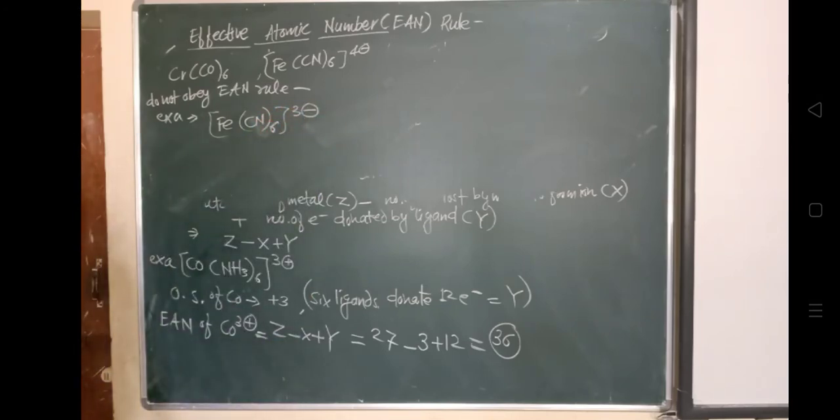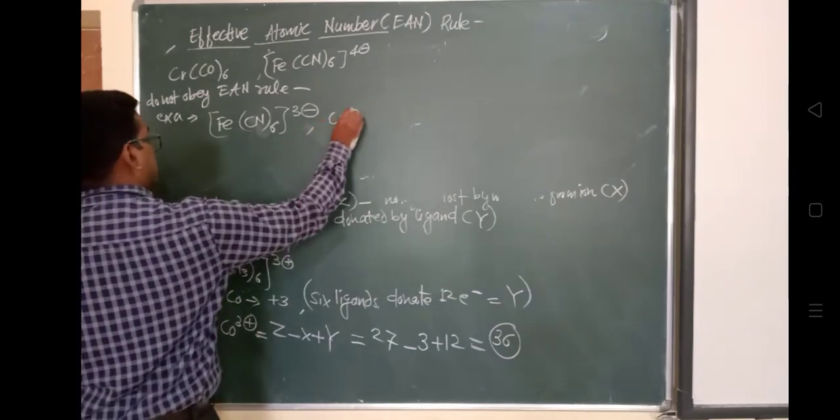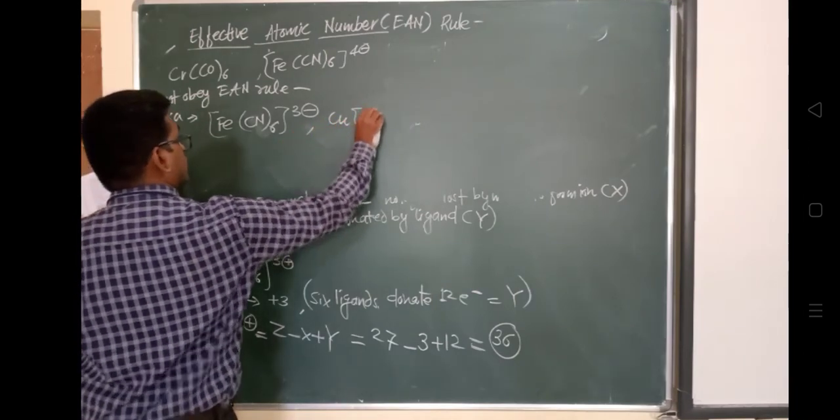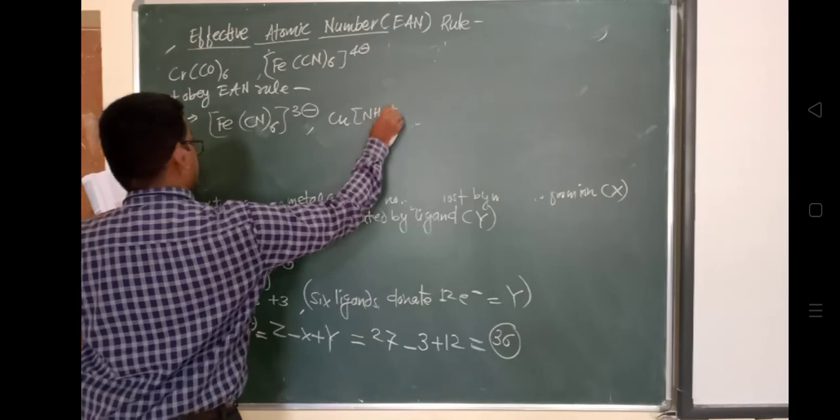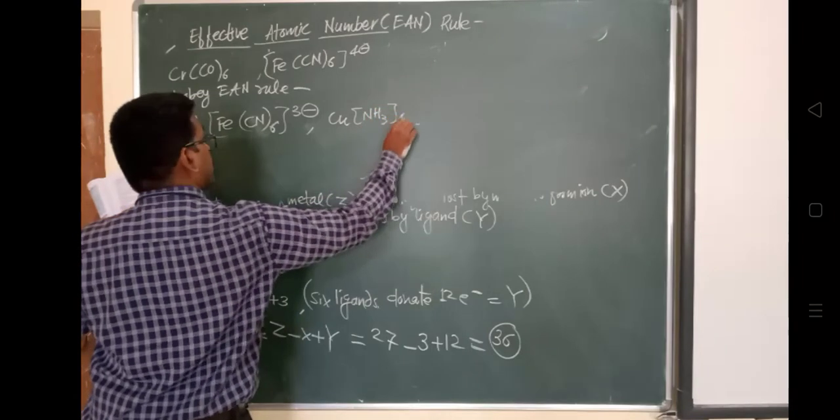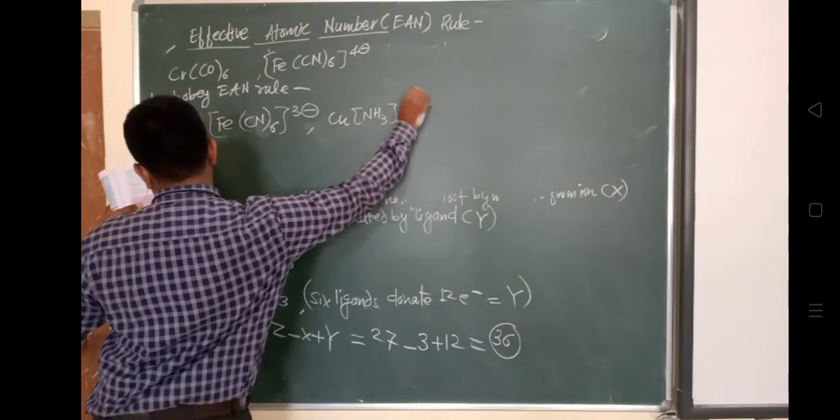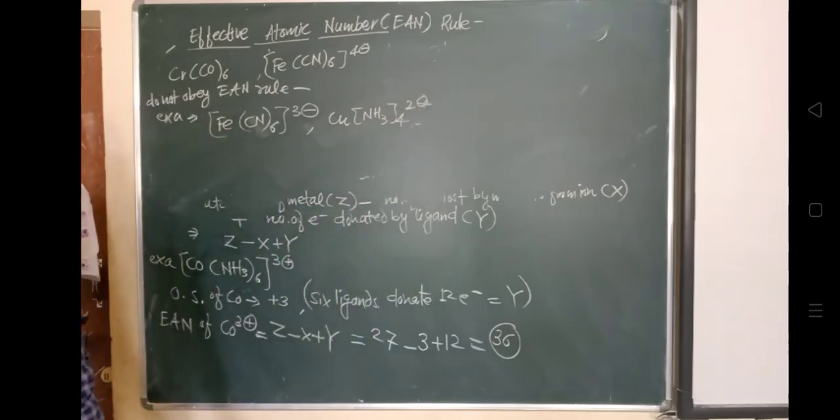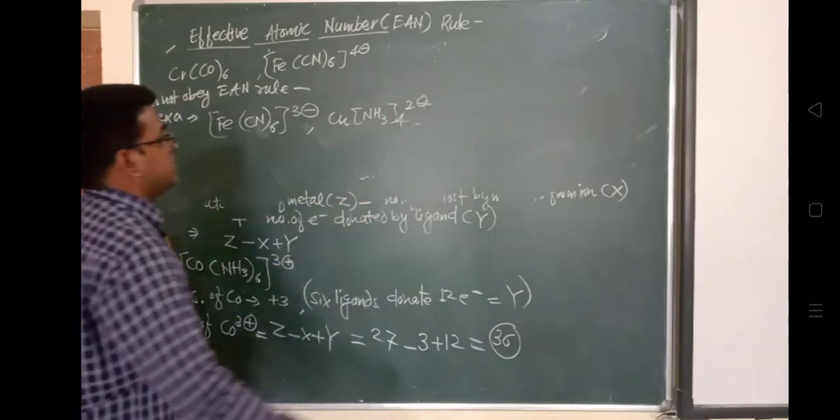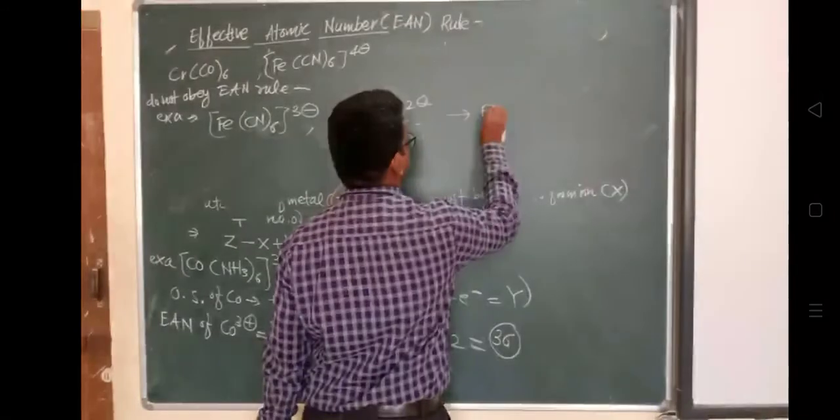If this electronic configuration is acquired by the central metal ion, then these metal ions will be called as obeying the effective atomic number, that is the EAN rule, which was given by Sidgwick. Okay, so with this we will conclude today's lecture.